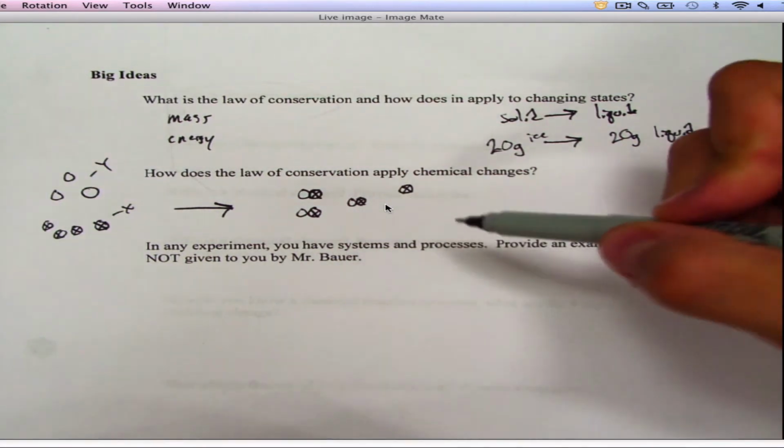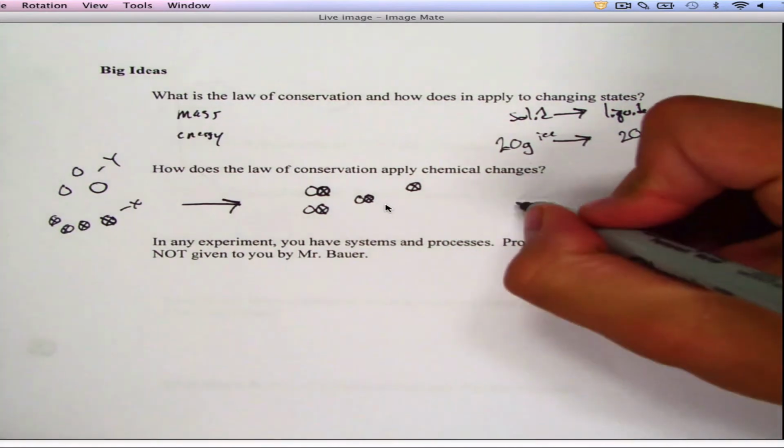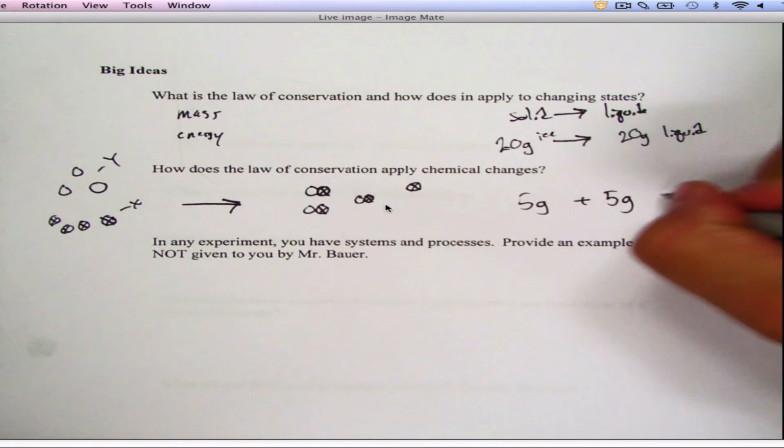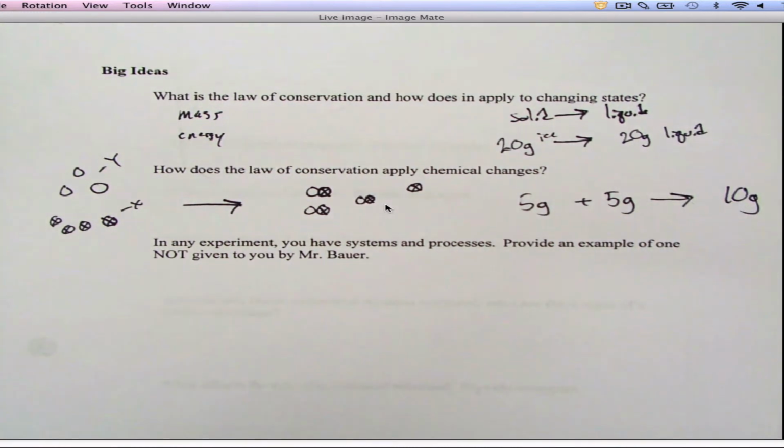So chemical reactions do apply to the law of conservation because mass should be conserved. What you start with, you should end with. If you start with 5 grams of something and 5 grams of something, so let's say I had 5 grams of one compound and I had 5 grams of another compound, and I reacted them, I should end up with 10 grams of a compound. All right? It should be conserved.